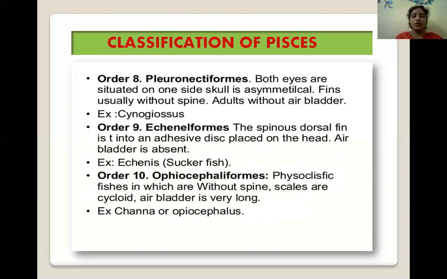Next, ninth order, Echeneiformes. In Echeneiformes, the spinous dorsal fin is modified into an adhesive disc placed on the head. In these fishes, air bladder is absent. Next, examples.